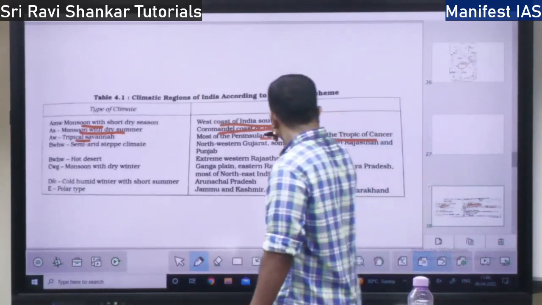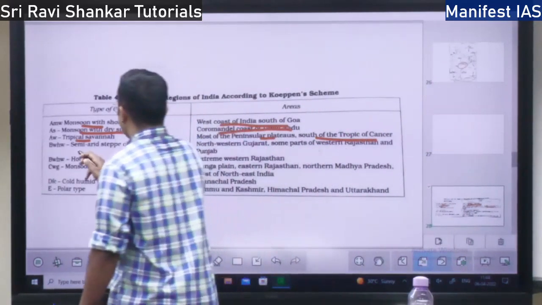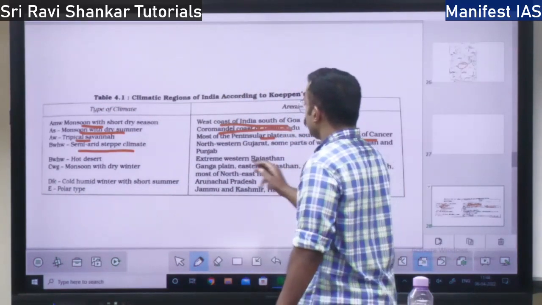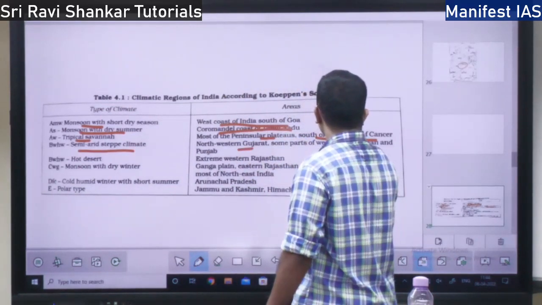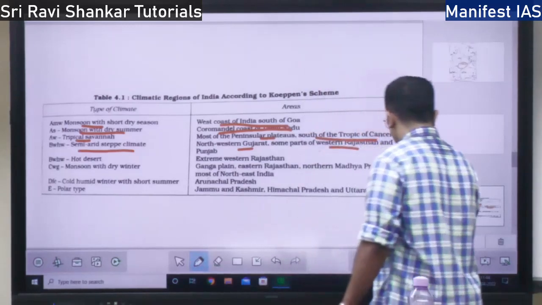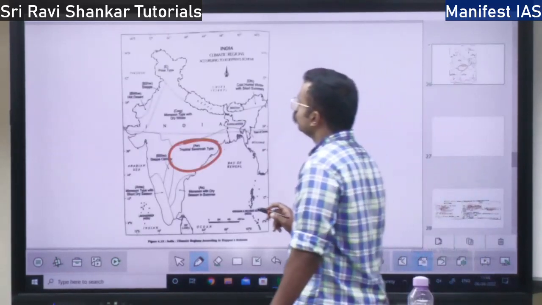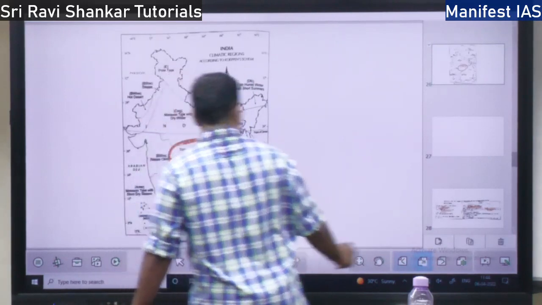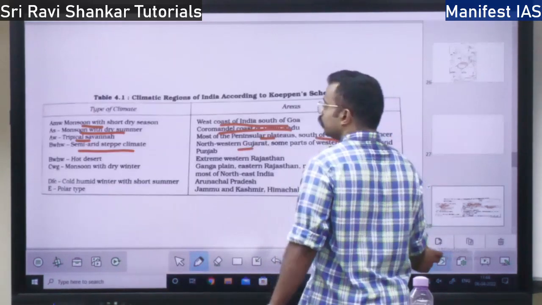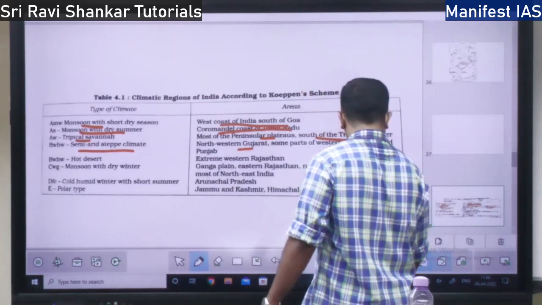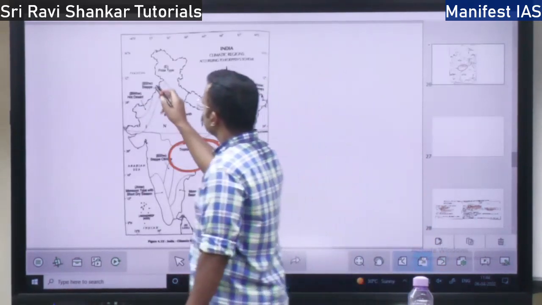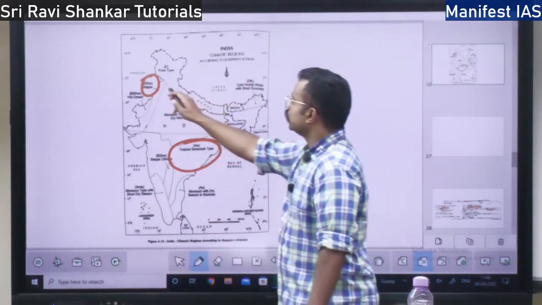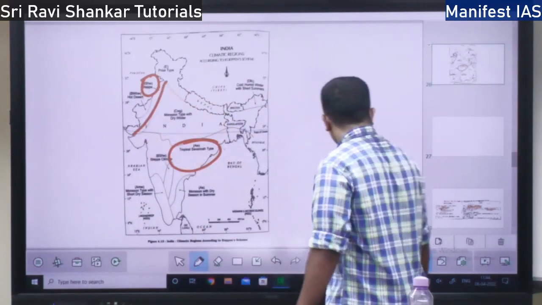Then you have the semi-arid steppe climate. Where? Northwest Gujarat and some part of western Rajasthan and Punjab. So this is the steppe climate. Semi-arid steppe climate, this region, that is Gujarat and Rajasthan region.